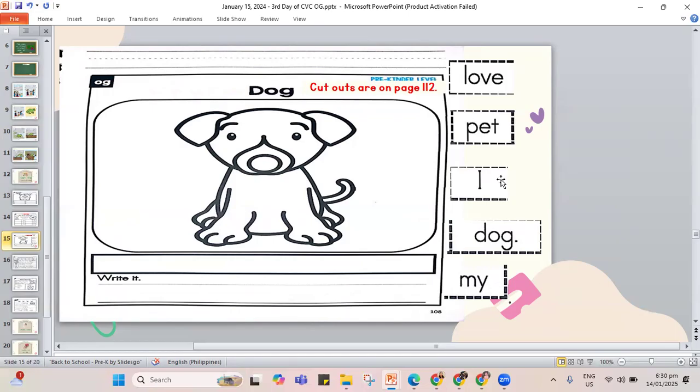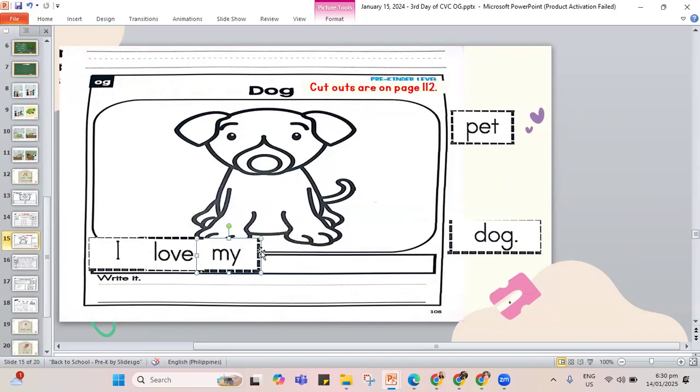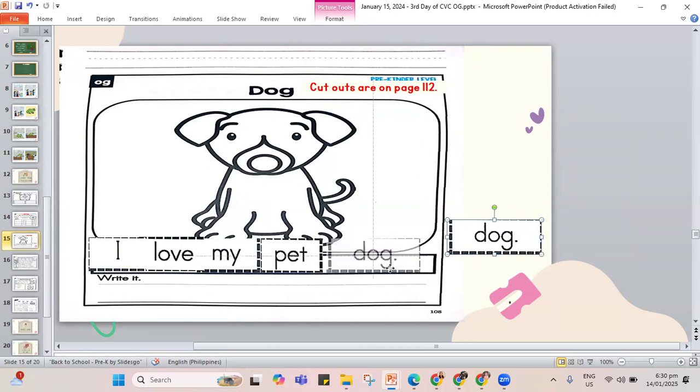You have to cut and paste it. So the first word in our sentence is I, and then love my pet dog. So this is how our sentence should look like. So again, let's read it. I love my pet dog.